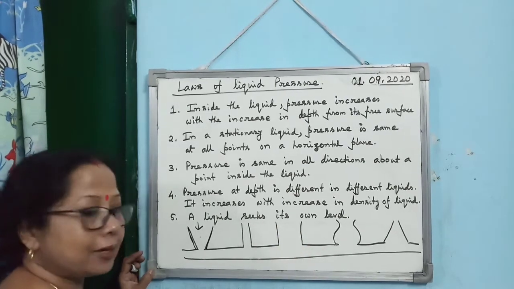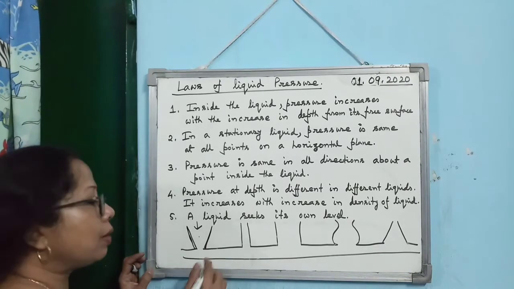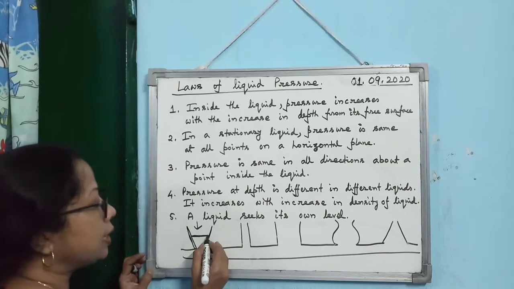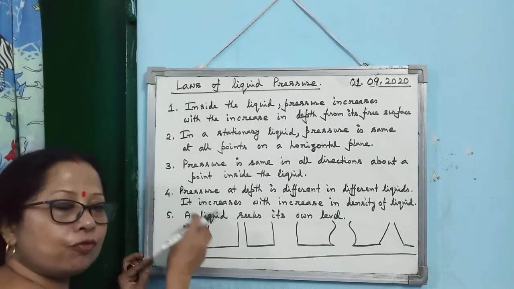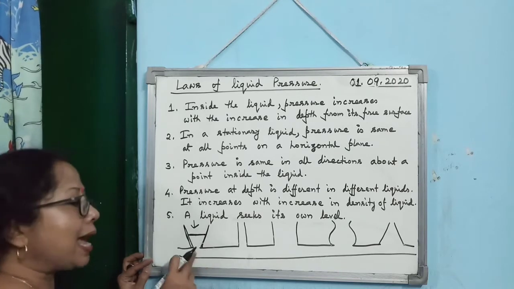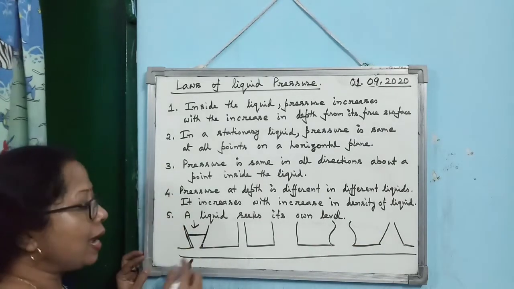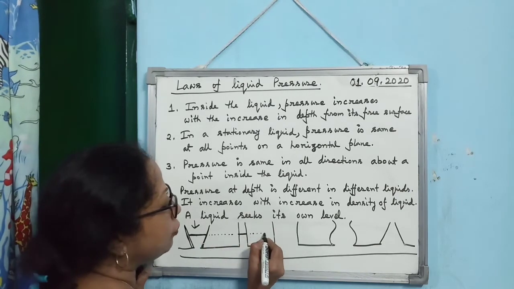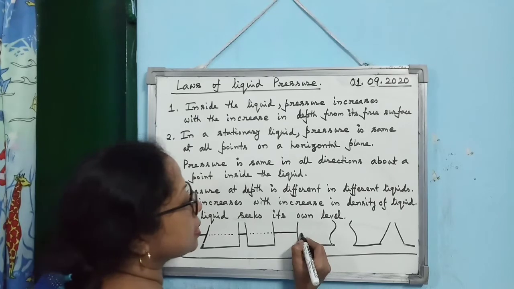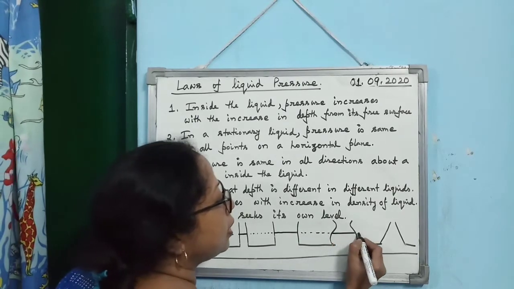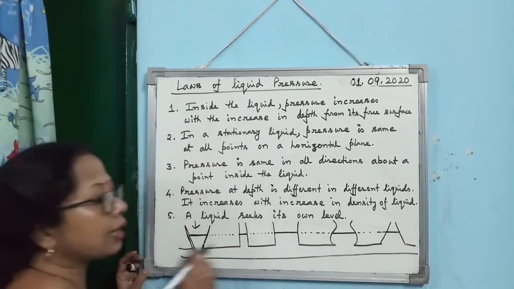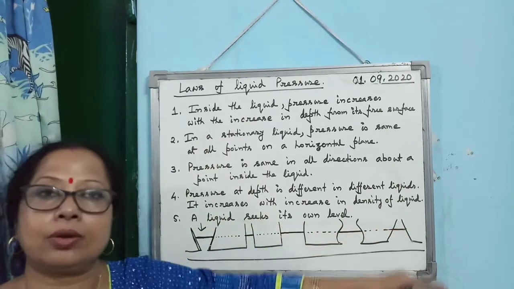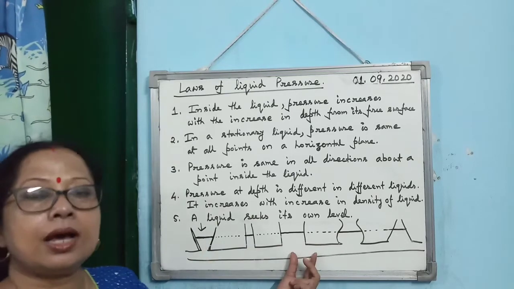No, not like that. It is independent of the area of the base. The moment you fill up one container with liquid, as they are interconnected, all will be filled up. And the nice thing is that, irrespective of the area of their base, the height of the liquid will be the same in all the containers. You can see all of them have the same height of liquid. It does not depend on the area of their base.